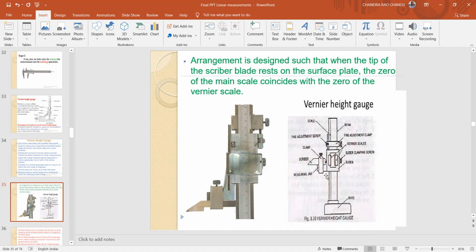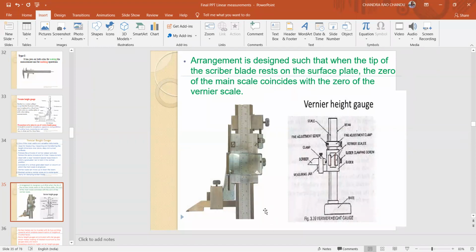What is the zero error? When this blade's flat surface touches the surface plate, the zero on the main scale should coincide with the zero on the vernier scale. Then only can you call it the zero error.